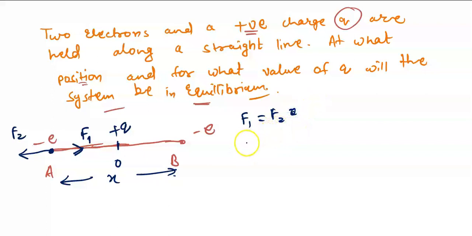Okay, suppose F1 is this attractive force, so it will be 1 upon 4 pi epsilon naught, so we are writing k. Q1 is plus q, and Q2 is minus e, divided by distance square. What is the distance? The position is also not mentioned, right? Two electrons and a positive charge q are held along a straight line, at what position and for what value of q?